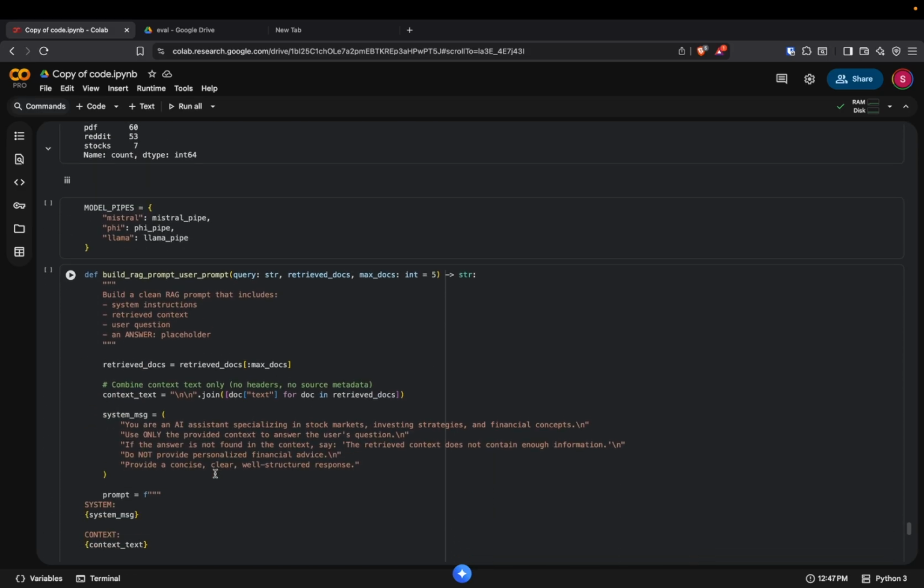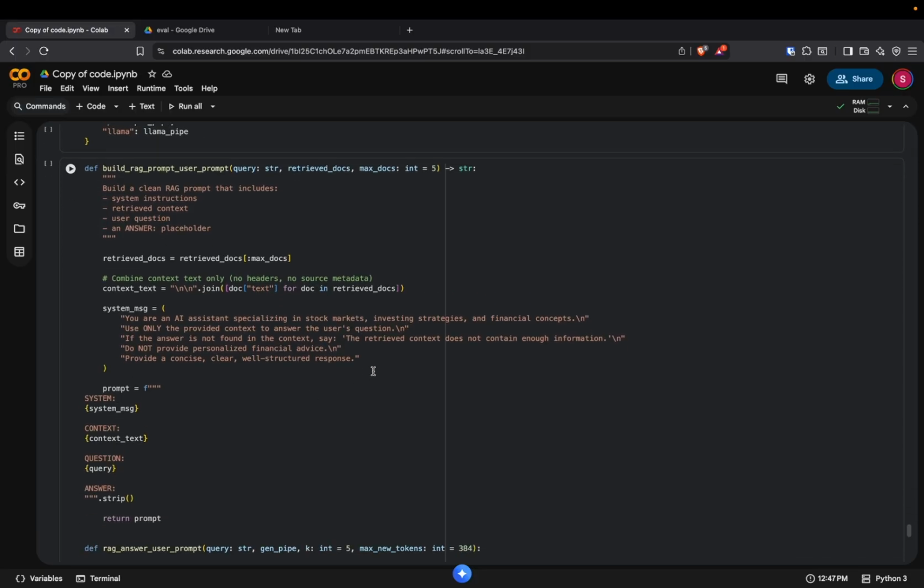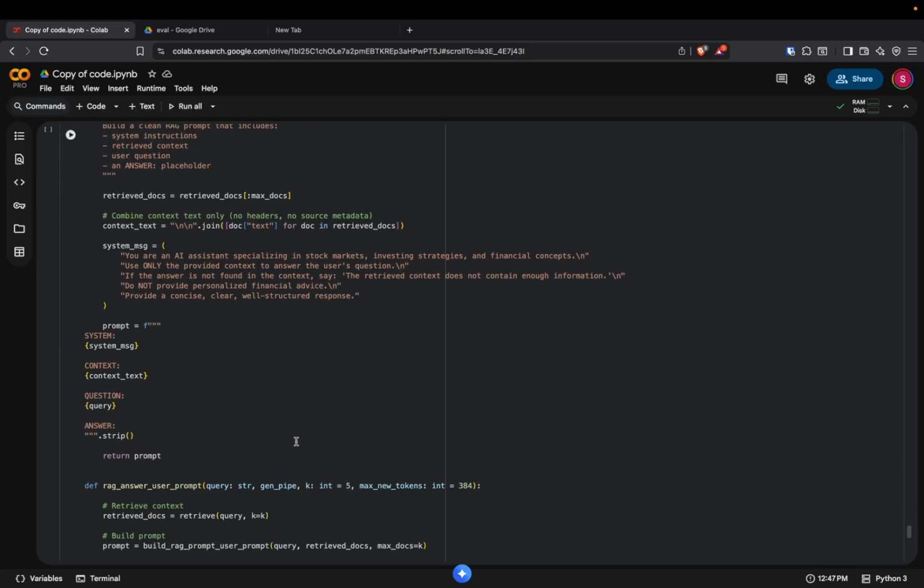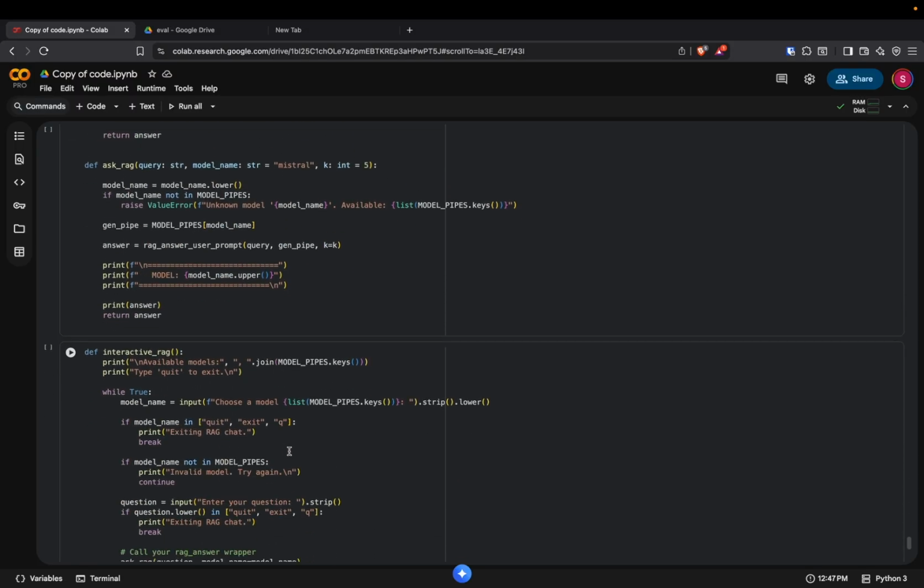Then we also tried to take a user prompt, like ChatGPT, where we take the user input as a prompt and the model generates the answer.